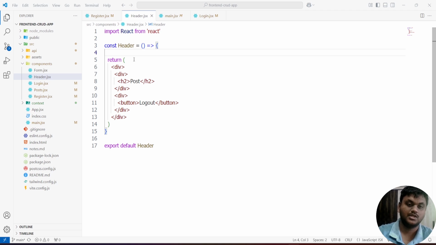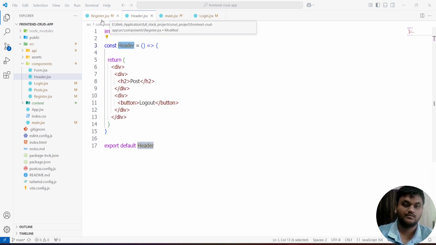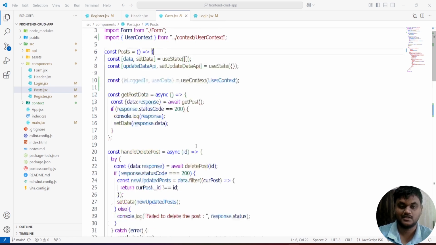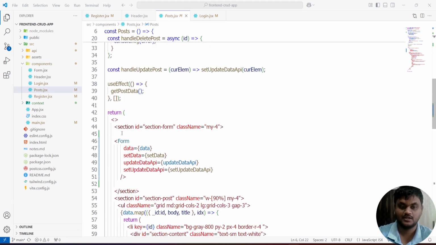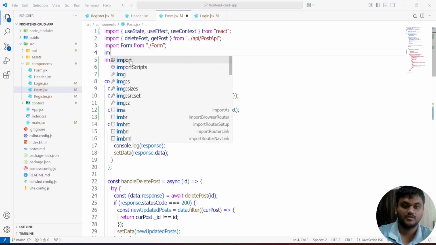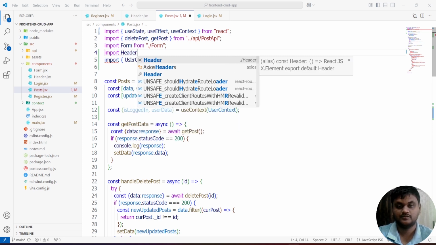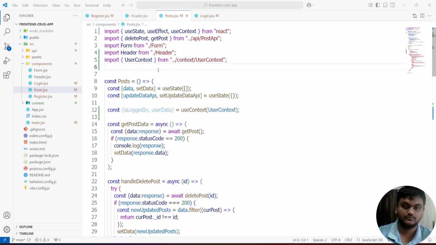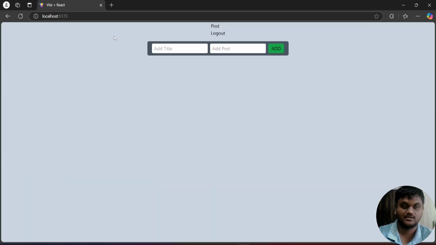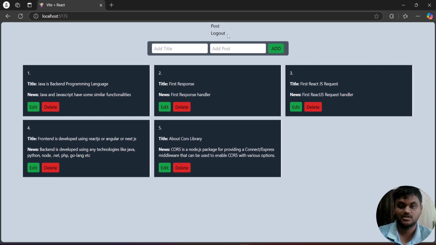Here I am going to inject this header into my post home page, above the section. Import Header from './Header'. Once again open the application at localhost 5173. See, I got the Post and Logout.